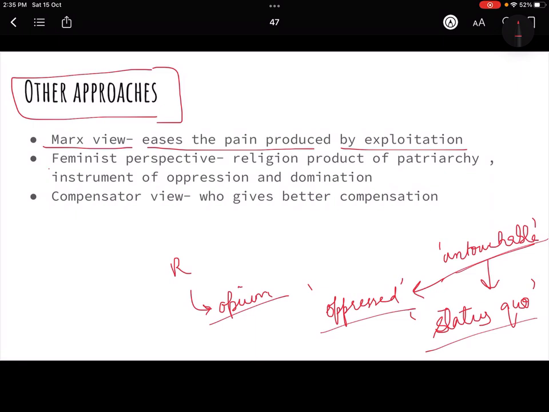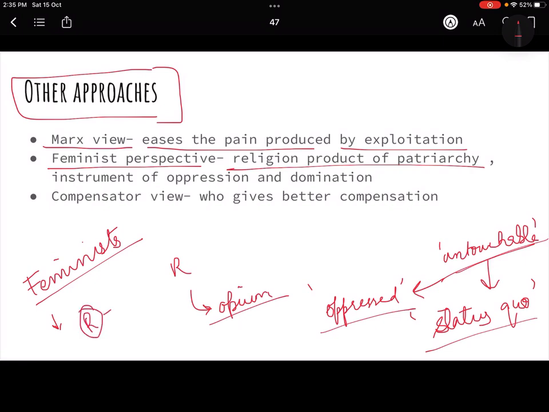Then there's a feminist perspective to it also. Now what feminists believe is that religion is a product of patriarchy. Now I would say here that not all feminists would believe this. This would be a more radical feminist approach, okay? But people like Simone de Beauvoir, whoever has talked about this feminist perspective, they believe that religion is a product of patriarchy, okay? And this religion or patriarchy has been the instrument of oppression and domination for women.